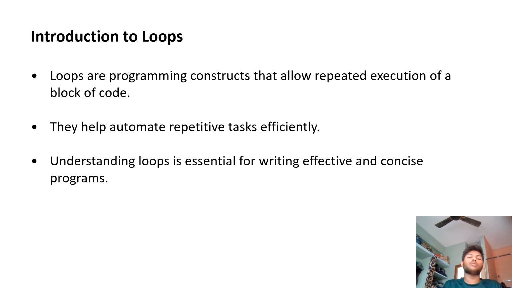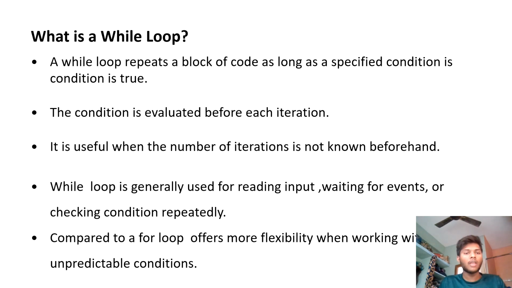Let us discuss about the while loop. What is a while loop? A while loop repeats a block of code as long as a specific condition is true. That means when the condition becomes false, the loop will stop and print the results. The condition evaluates before each iteration. The condition will apply for every iteration before processing the program.